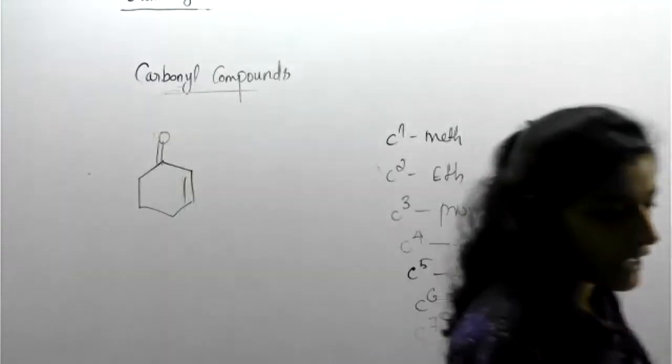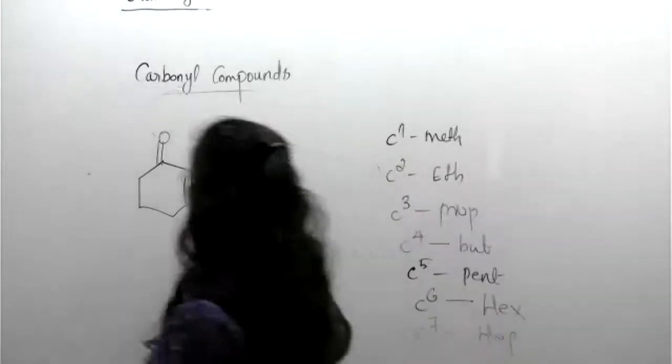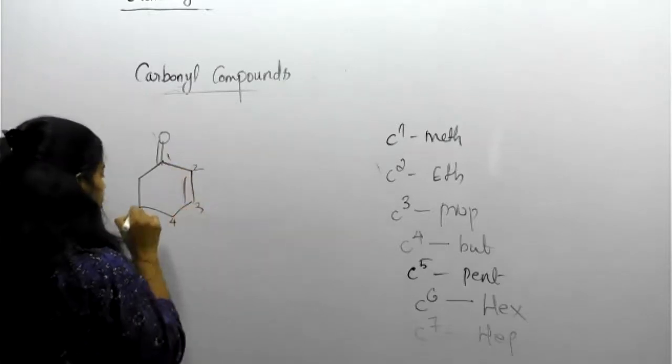Name it, students. Numbering is very easy. 1, 2, 3, 4, 5, 6.